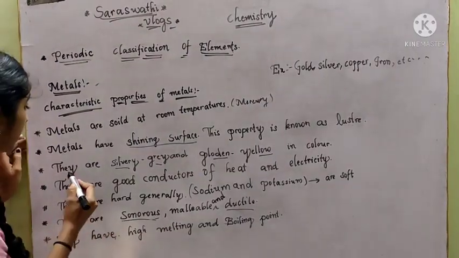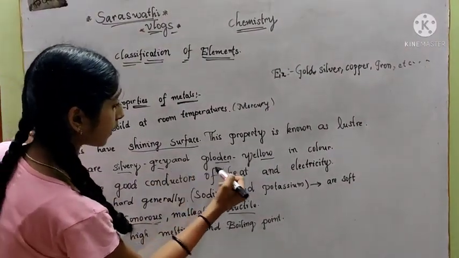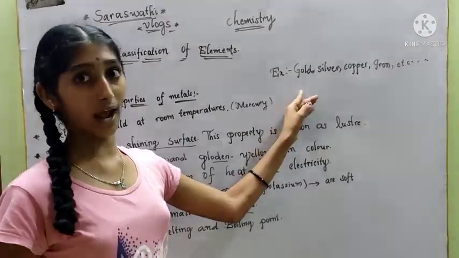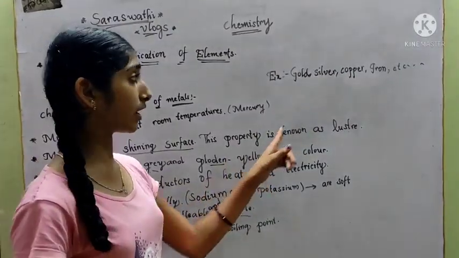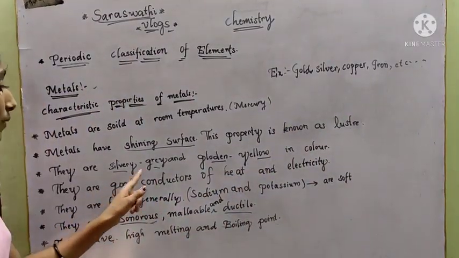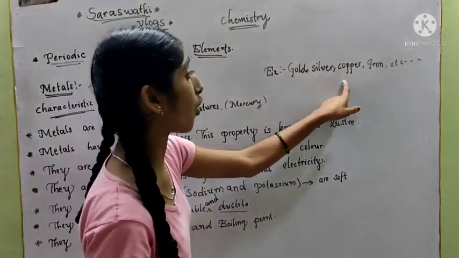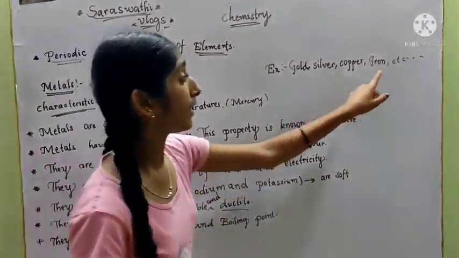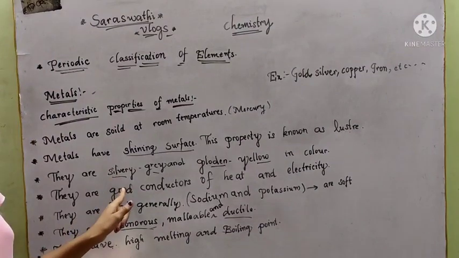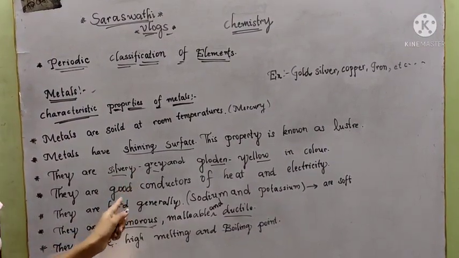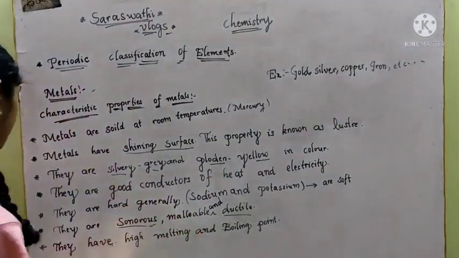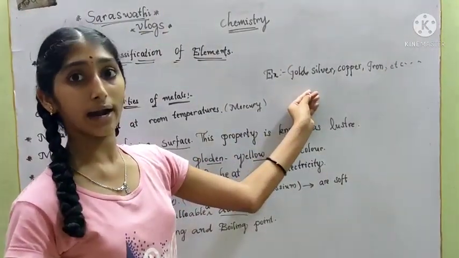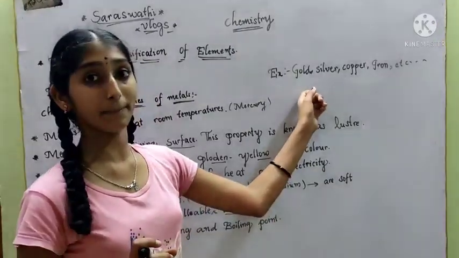Next, they are silvery, grey and golden yellow in color. Gold is golden yellow. Silver is silvery. Copper is somewhat golden and somewhat yellow. Iron is silver or grey. Next, they are generally hard. Gold is hard. If we melt the gold, then it will melt.